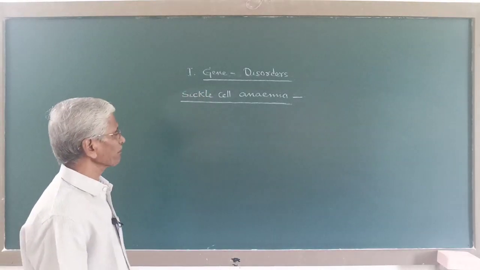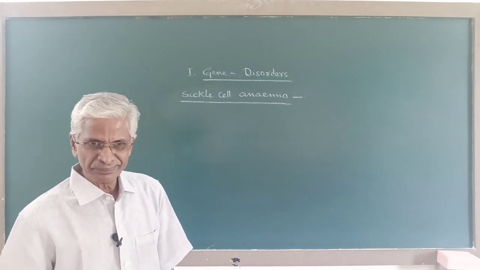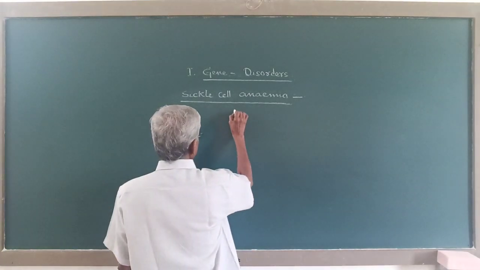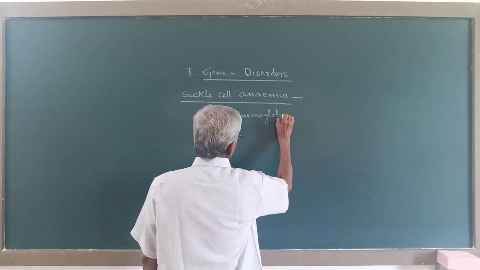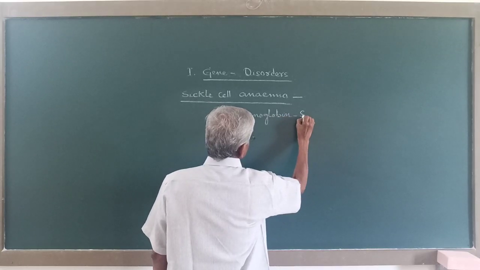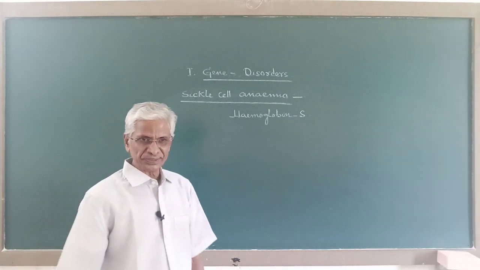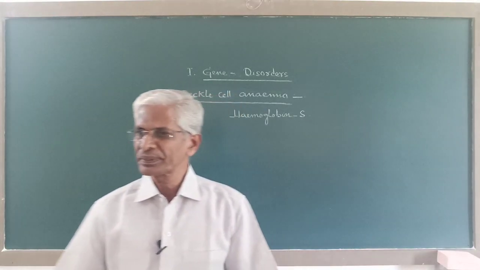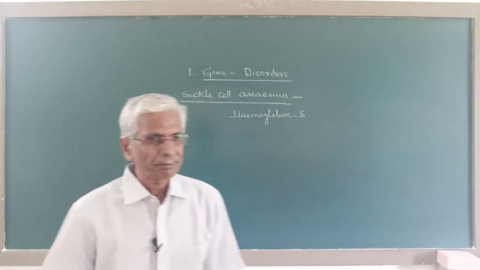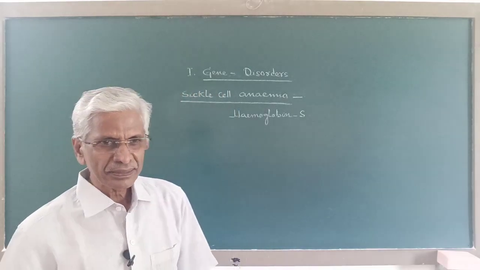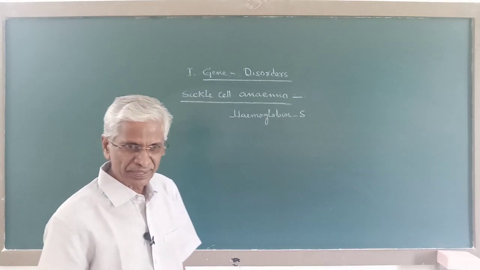Now this disease, sickle cell anemia, is due to the production of an abnormal hemoglobin. Now this is called hemoglobin S. What is this hemoglobin S? Now hemoglobin S is an abnormal hemoglobin, and this is responsible for sickle cell anemia.